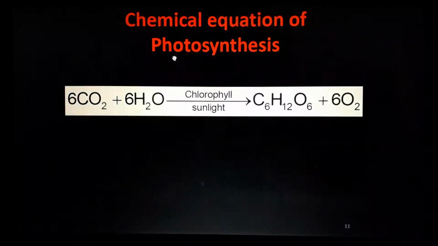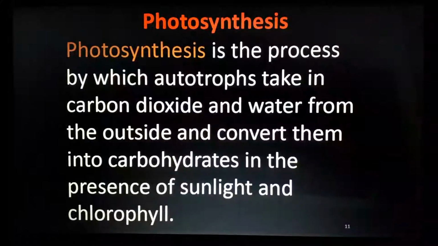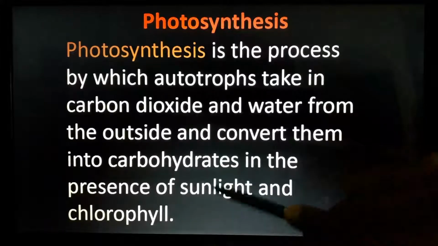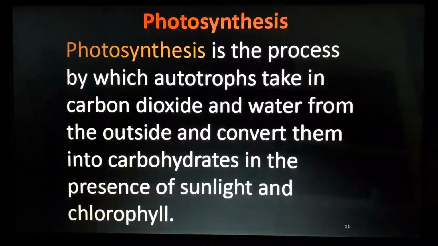So this is the definition of photosynthesis. It's a process by which autotrophs take in carbon dioxide and water from the outside and convert them into carbohydrates in the presence of sunlight and chlorophyll. These two things are very important: chlorophyll and sunlight. One more question we can expect from this part, and this entire process is also a 2 mark question. And photosynthesis is very important for 10th standard. Not only for 10th standard, it's very important for human beings, isn't it?